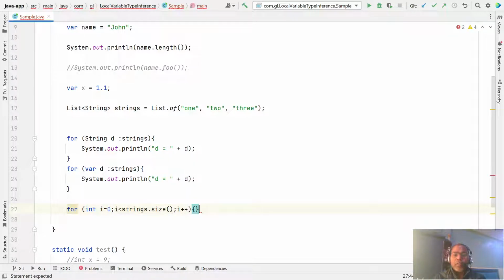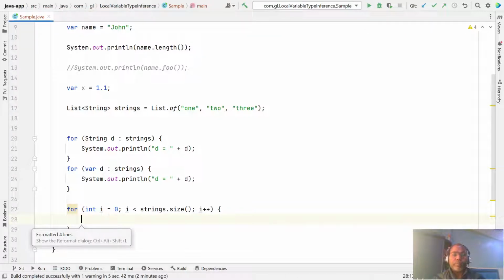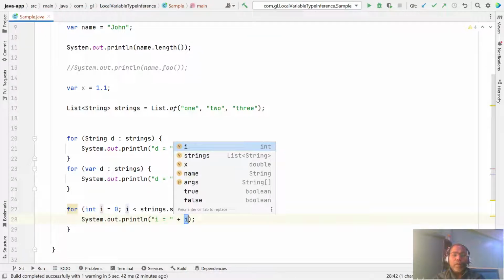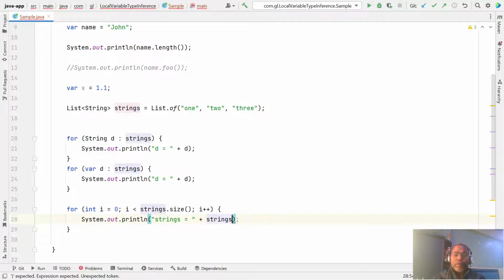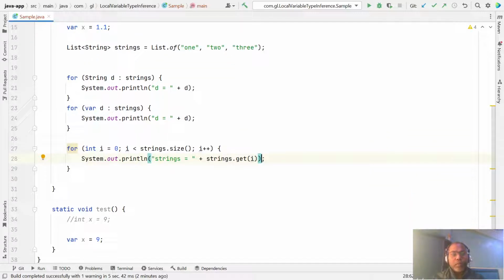Generally this is the traditional way we write it, then print the list's element with get(i). Here the integer i is what you are declaring and also initializing.